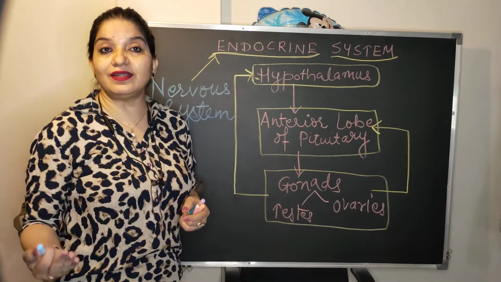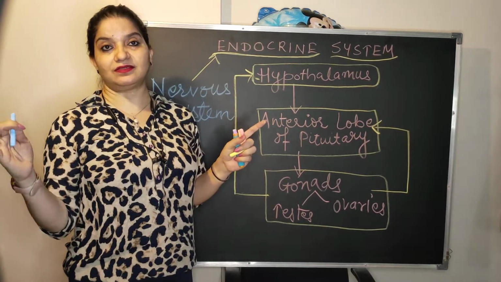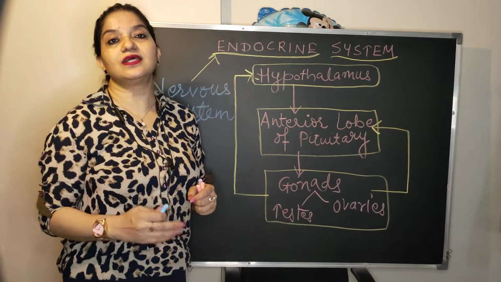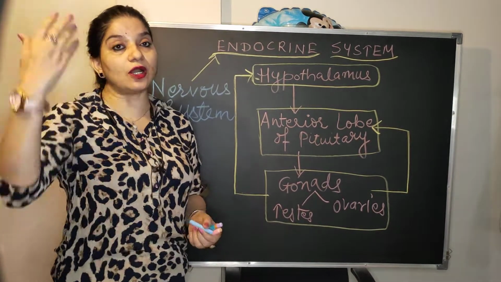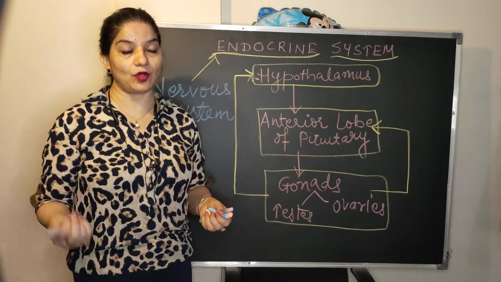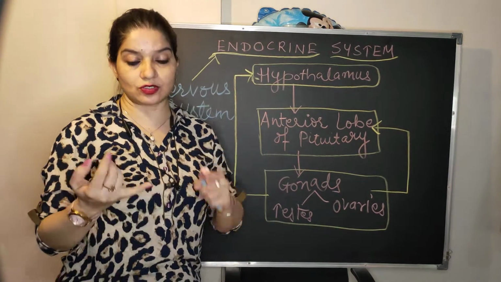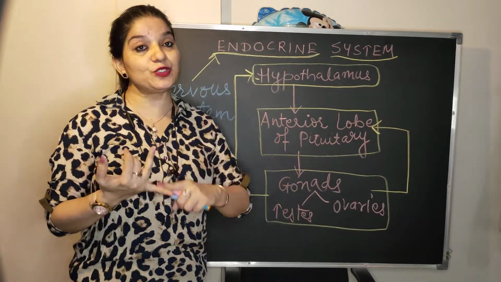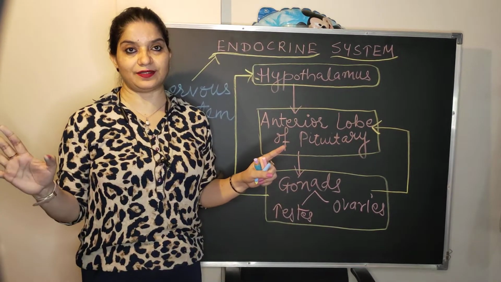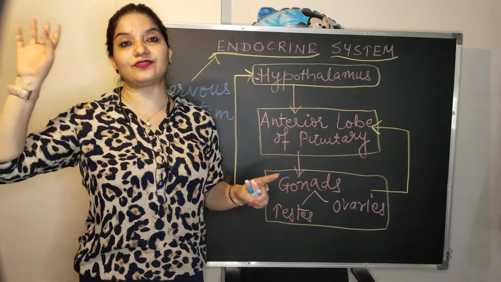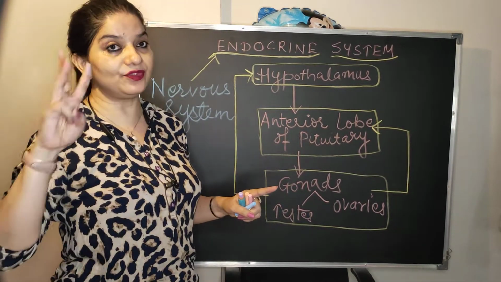What are endocrine glands? These are the glands which pour their secretion directly into the blood, and then the blood will carry it to the target organs. So they are also known as ductless glands. Now let us talk about what the ductless glands in our body are. In the brain there are 3 glands. I talked about them in the nervous system also. One is the hypothalamus, second is the pituitary gland, and third is the pineal gland. In your syllabus only the pituitary gland is there, but you should know that all these 3 are endocrine glands.